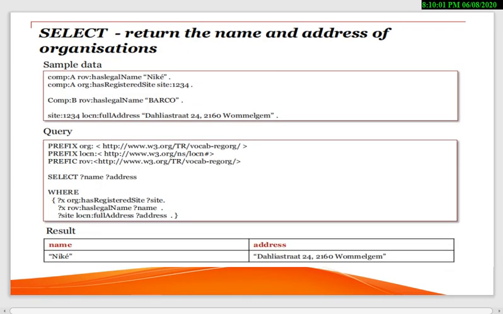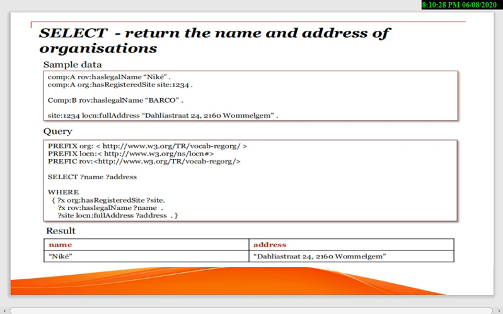Here we can see some examples along with their results. Select, like return the name and address of an organization. It is asked to return the name and address of the organization. We have to find out a name and an organization address. So what is the sample data?